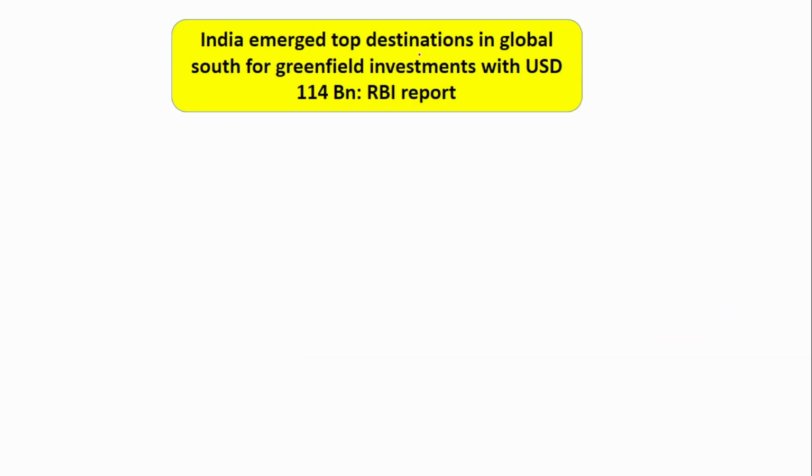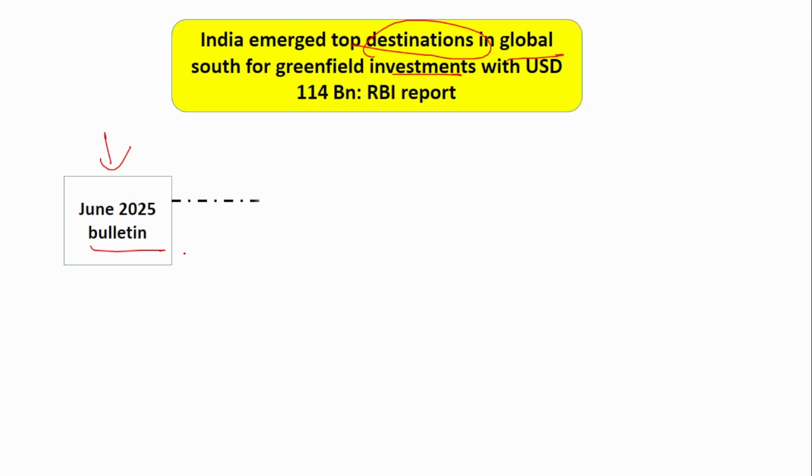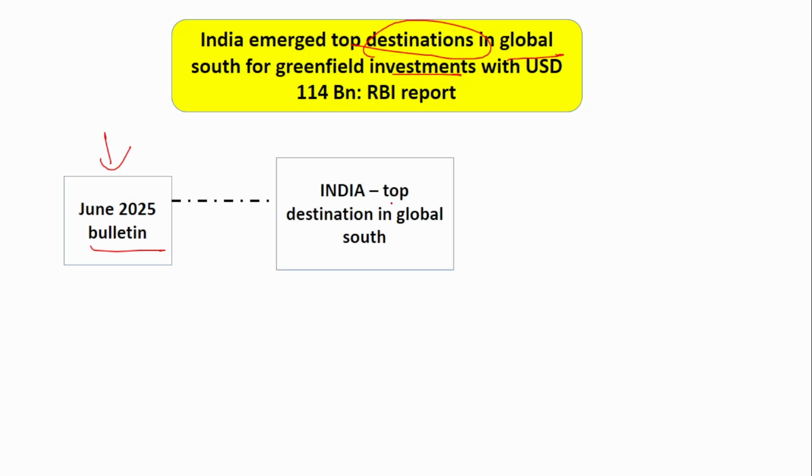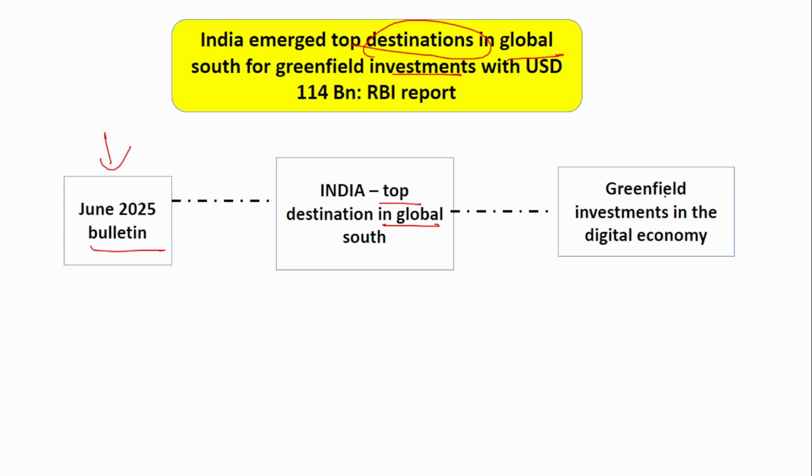The next news is that India emerged as the top destination in the global south for green investment. Recently, the Reserve Bank of India released the June 2025 bulletin. Every month it releases a bulletin report. In that, it has stated that India has been the top destination in the global south under the category of greenfield investments in the digital economy.